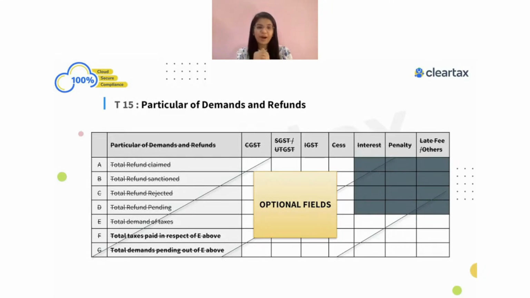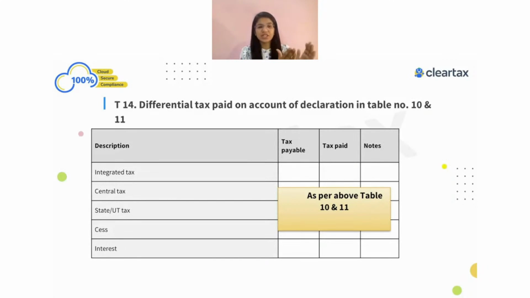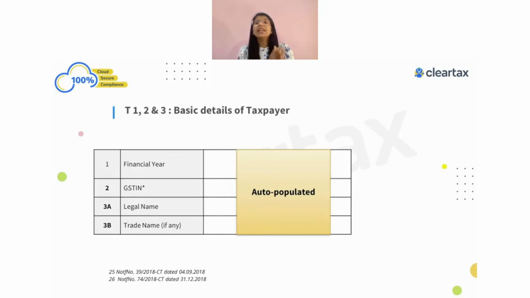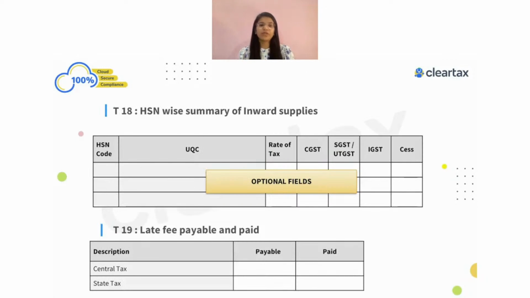And one important part over here is a change from the last year, and that is the HSN summary. Till the last year, HSN summary related to the outward supplies was optional in nature. But from FY 21-22, for which we are going to file, this has actually become mandatory.